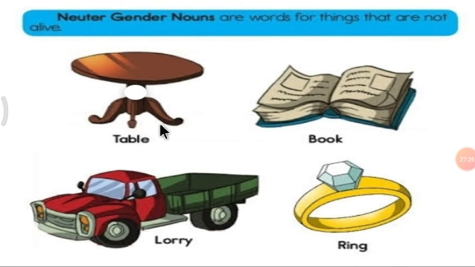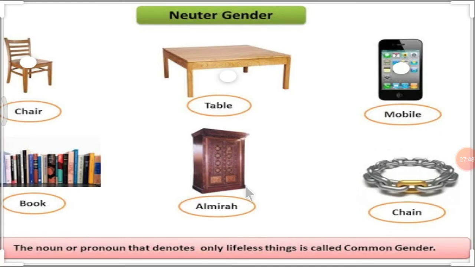Table, see, non-living thing. Then book, non-living thing. Lorry or a truck, non-living thing. Then ring is also a non-living thing. So, these are the examples of neuter gender. Right? So, let's move to the next slide.